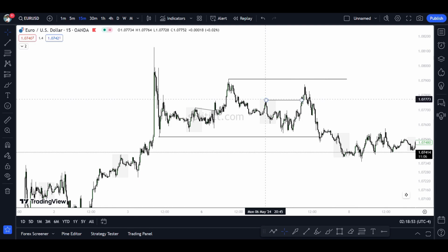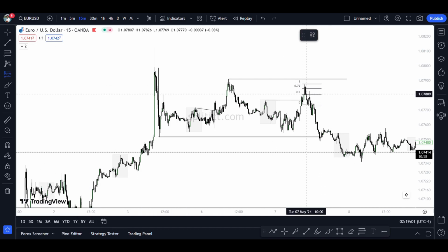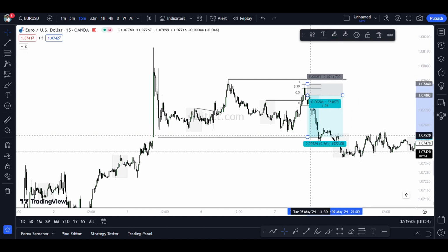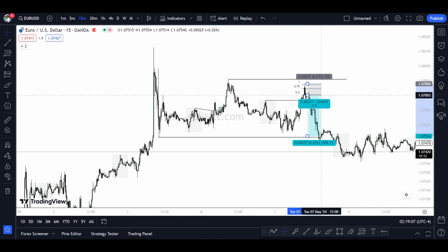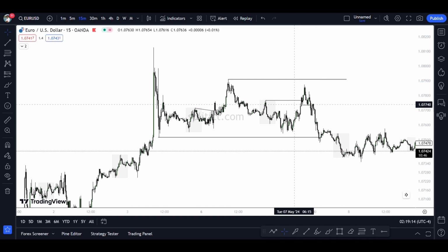So again, this is the internal liquidity sweep. There's a good MSS, and I use the 2022 model for this entry, which is the 50% tap in, and boom. As simple as that. You can target this high and you could target this low as well. I only targeted like 1:2 because I didn't want to target like 1:3 or 1:4. I don't believe in such things.